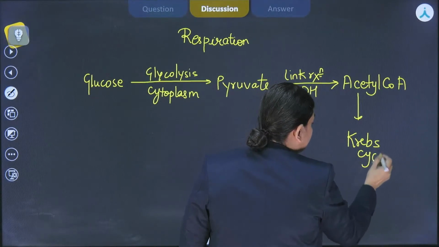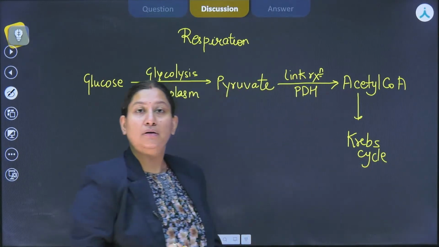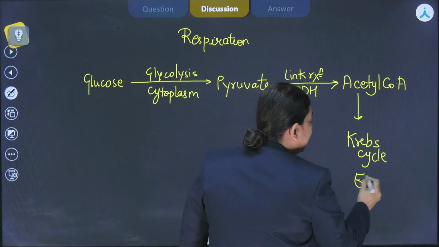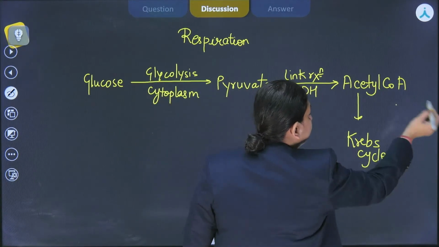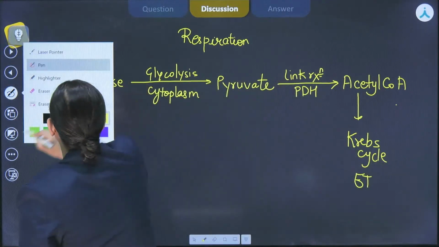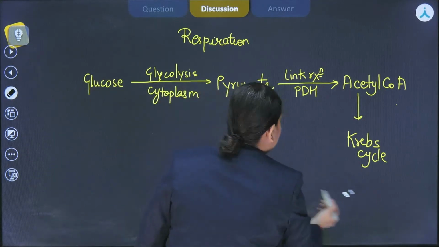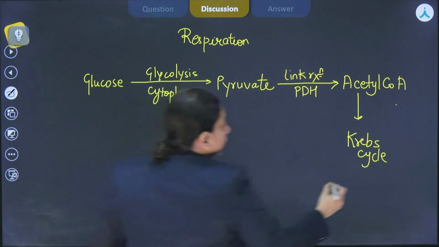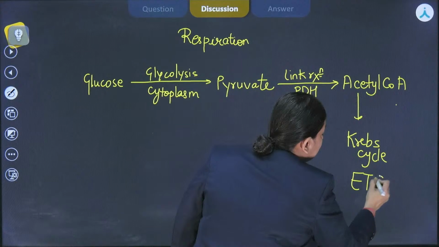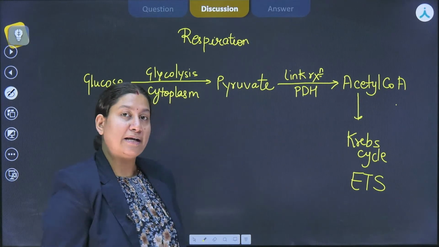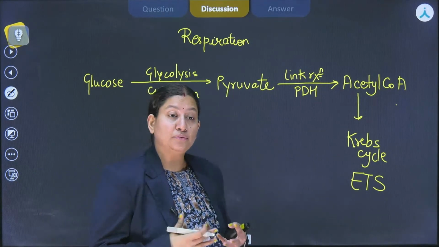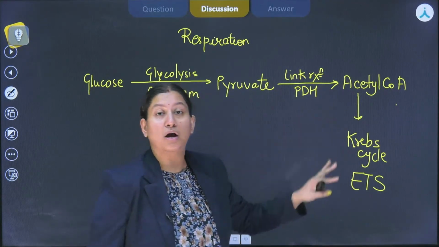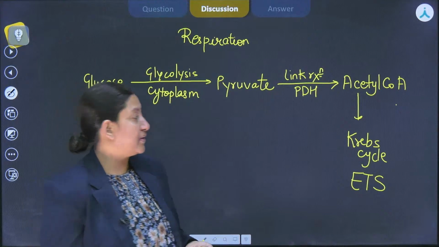Now this acetyl-CoA will enter into the Krebs cycle. And whatever reduced coenzymes would be made, they are going to perform ETS so that ATP can be made from those reduced coenzymes, and those reduced coenzymes get back into the oxidized form so that these cycles could occur in their original way, right?